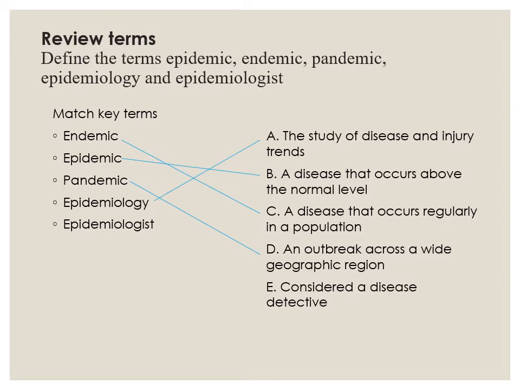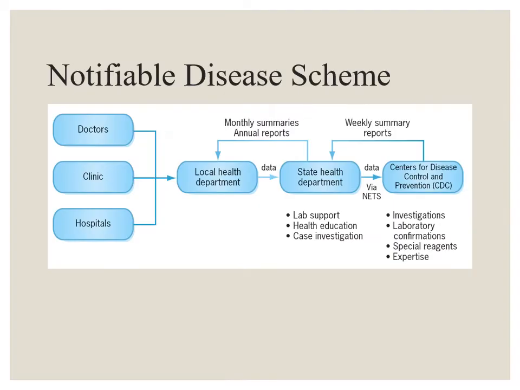An epidemiologist is a study of disease and injury trends. Actually, I got that mixed up. It's epidemiology that is the study of disease and trends. And so this is someone who's studying constantly what diseases are occurring and how they're occurring and where they're occurring. And so that's why an epidemiologist is often called a disease detective.